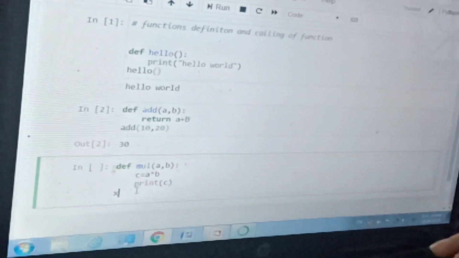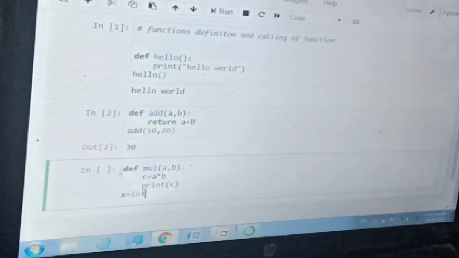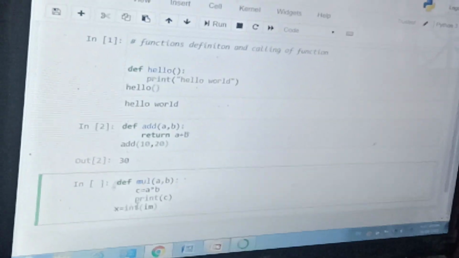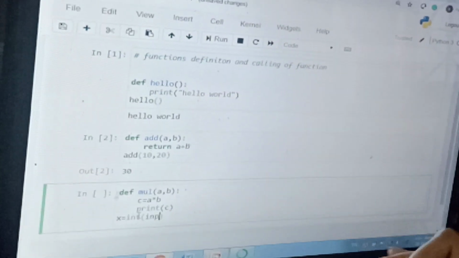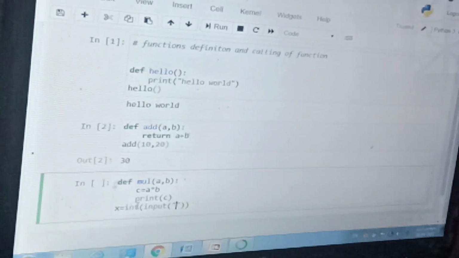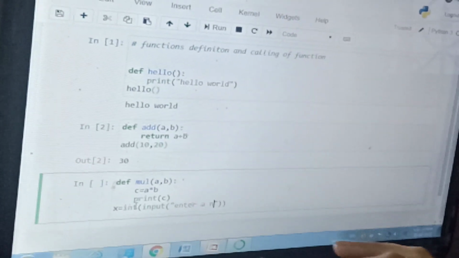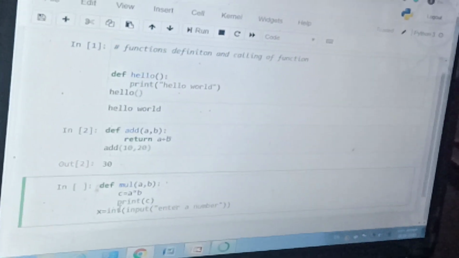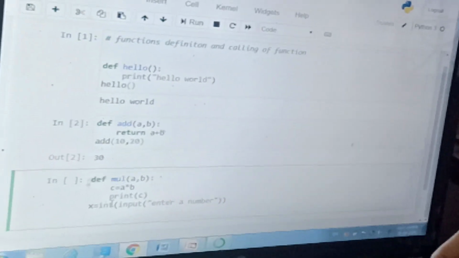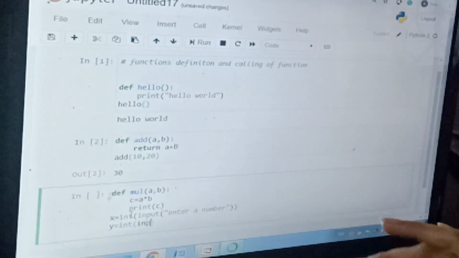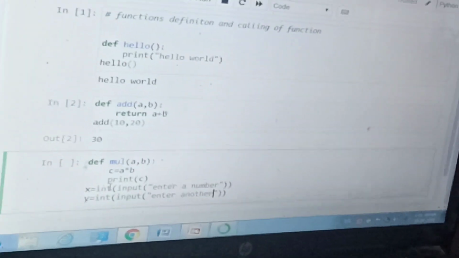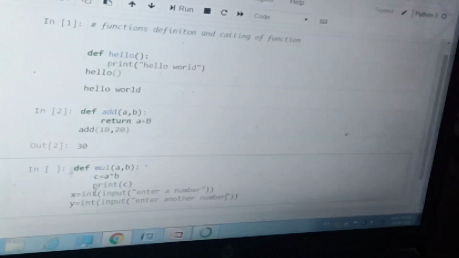I can assign x = int(input("enter a number")), y = int(input("enter another number")).